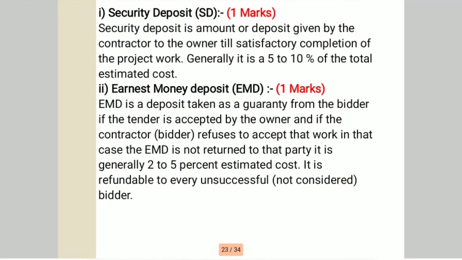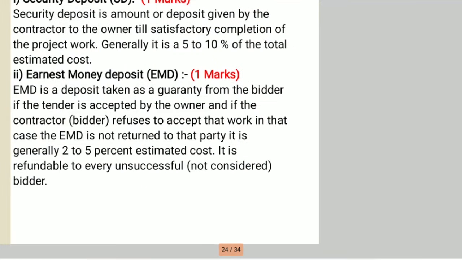Okay, so earnest money is an assurance in the form of cash on the part of the contractor to keep open the offer for consideration and confirm his intentions to take the work accepted in his favor for execution as per the terms and the condition in the tender. So this is the earnest money deposit.